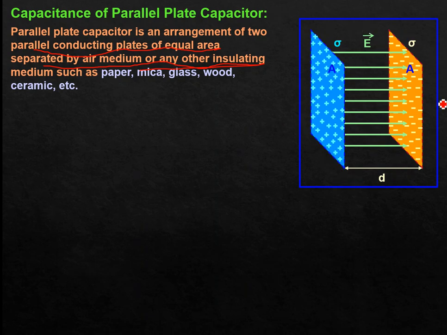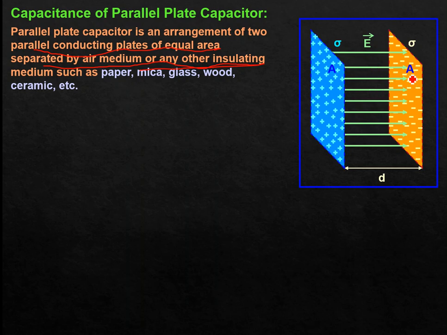There we studied that whenever we have an arrangement of parallel plates which are equal but oppositely charged, in the left region the electric field will be 0, in the right extreme region the electric field will be 0, but in between the plates the electric field will be non-zero, direction from positive to negative, and amount sigma divided by epsilon naught. So try to recall this.